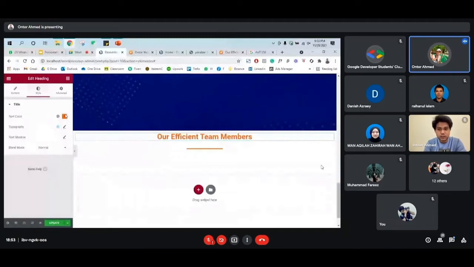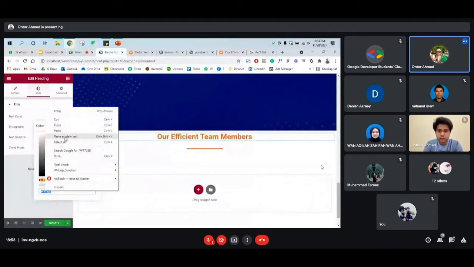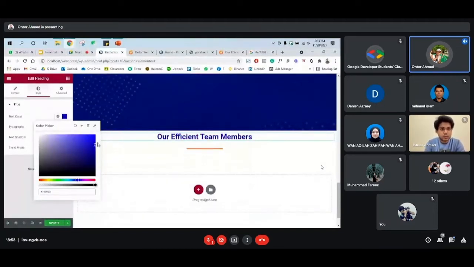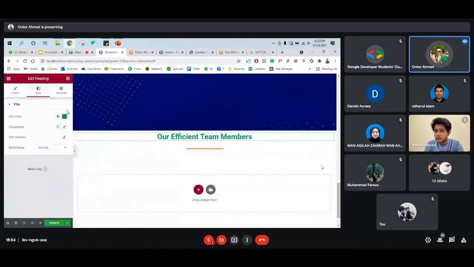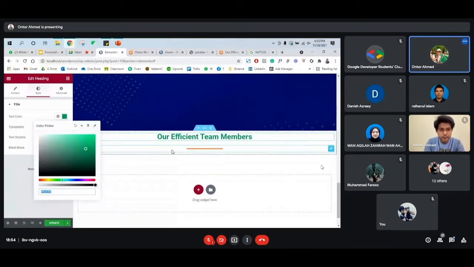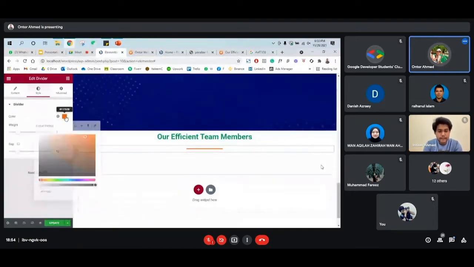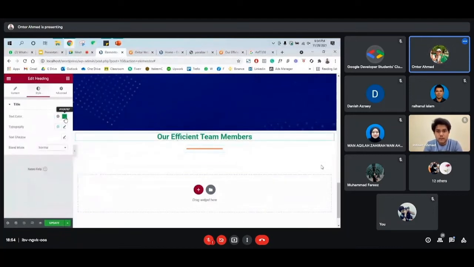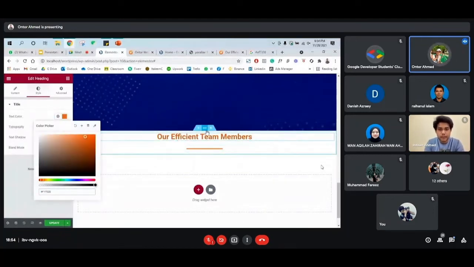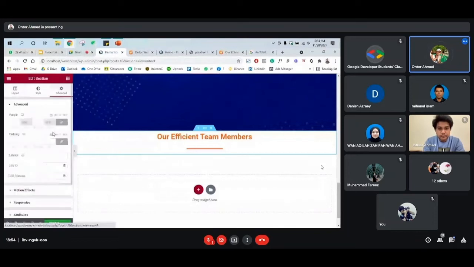Change the color code. We can use any other color as well, and we can select from here. Doesn't matter. Okay, so now we are going to change both color codes to the same one, and then we'll make some space from the top.